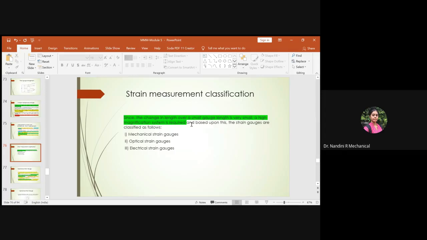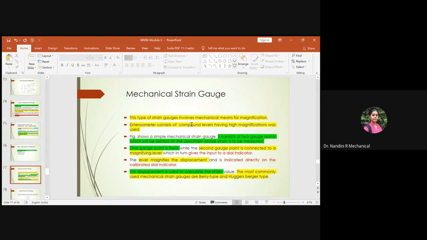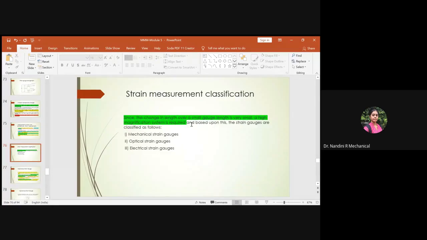One is the mechanical strain gauge, the second is the optical strain gauge, and the third one is the electrical strain gauge. First we need to speak about mechanical strain gauges. As the name itself suggests, what do you understand from this? We are using strain gauges in order to magnify even the small deformation so that we can evaluate the amount of strain induced in the material due to application of any external load.